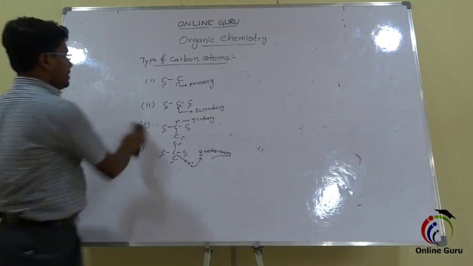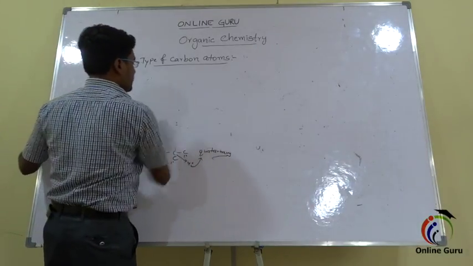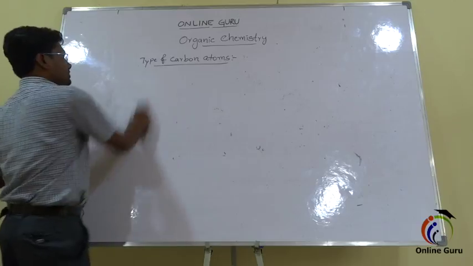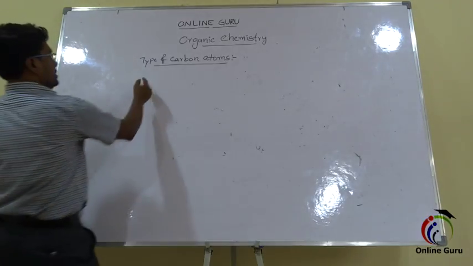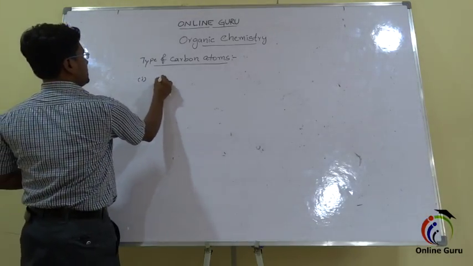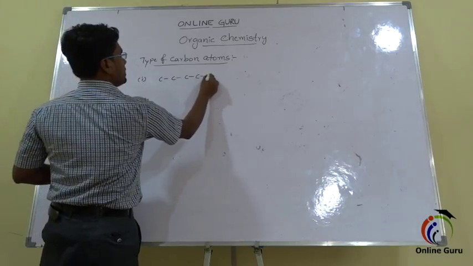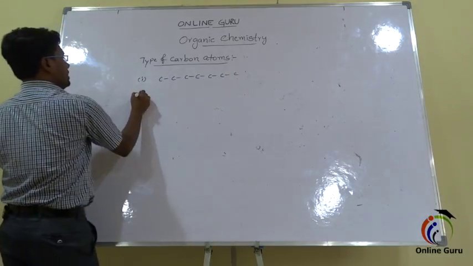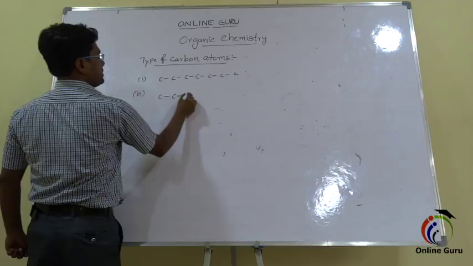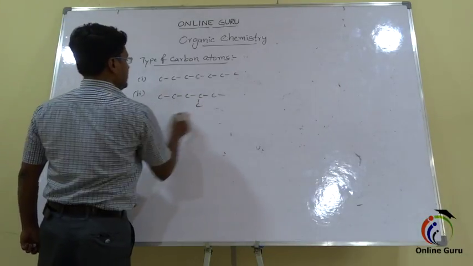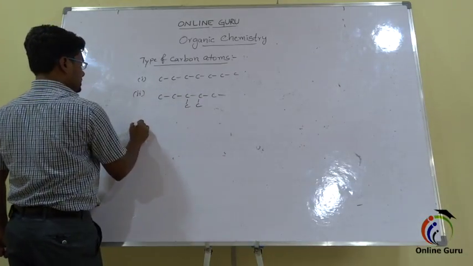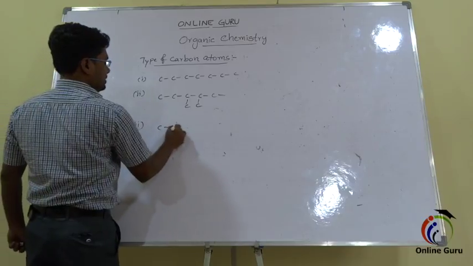So for some examples, some exercises, we can do here. First exercise, identify the nature of carbon atoms in this. And the second one, identify the nature of carbon atoms in this.